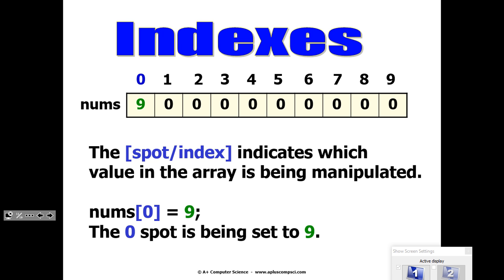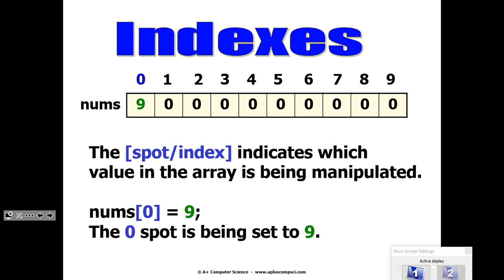And I emphasize that because look at where nums[0] is in the statement. It's on the left side of the equal sign. The only thing you can put on the left side of the equal sign is a variable. You store into a variable. That's what an assignment operator is, right? It assigns a new value to that variable. If you want to look at an ArrayList, it doesn't work that way at all. Because with ArrayLists, you have methods: a get method, a set method, an add method. But you don't store into it in the same way you do this.